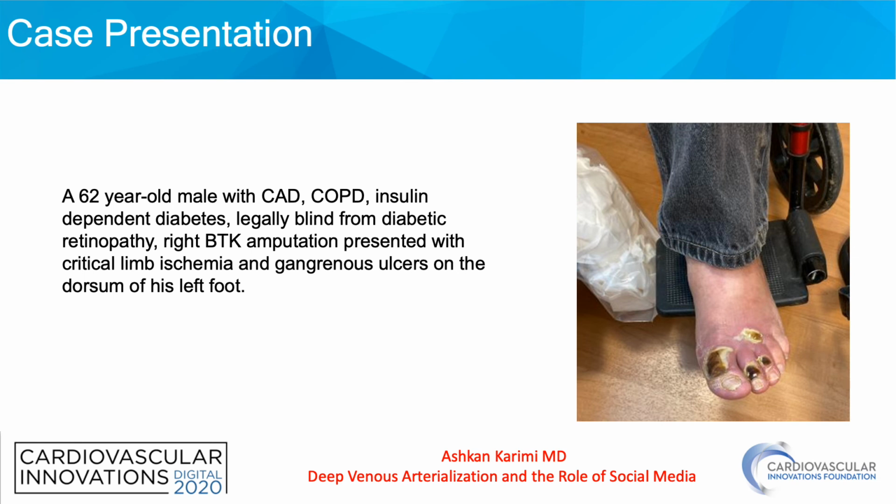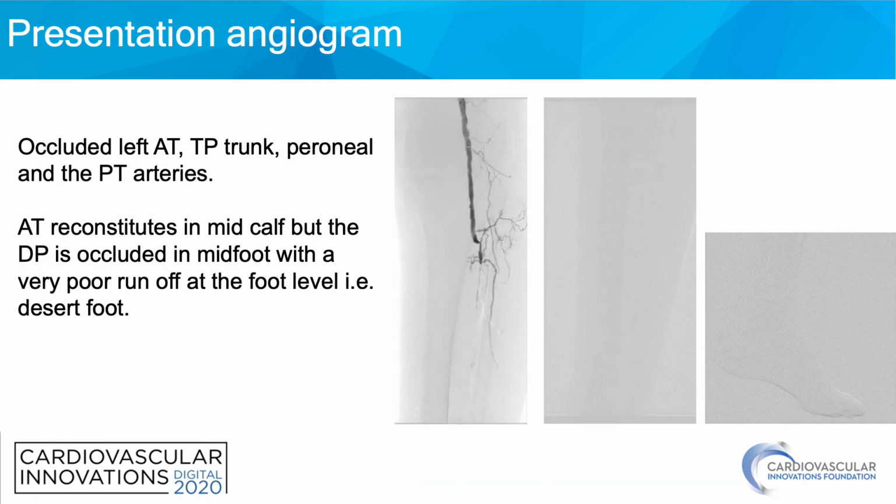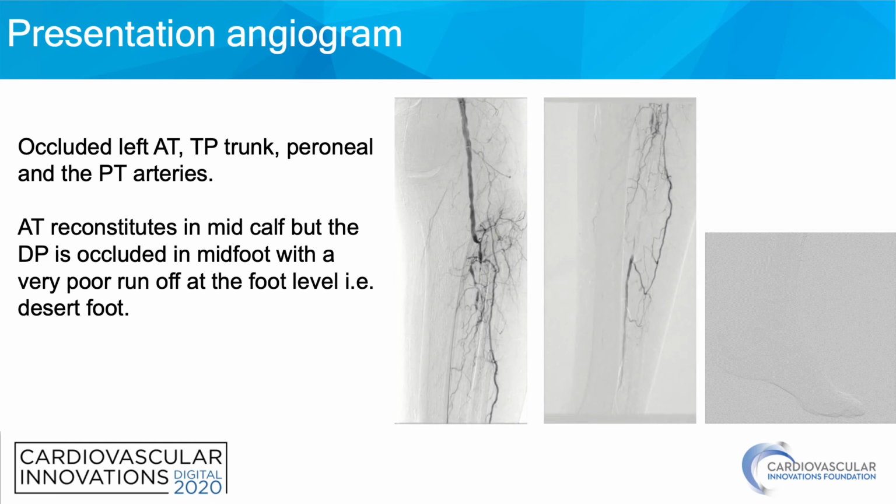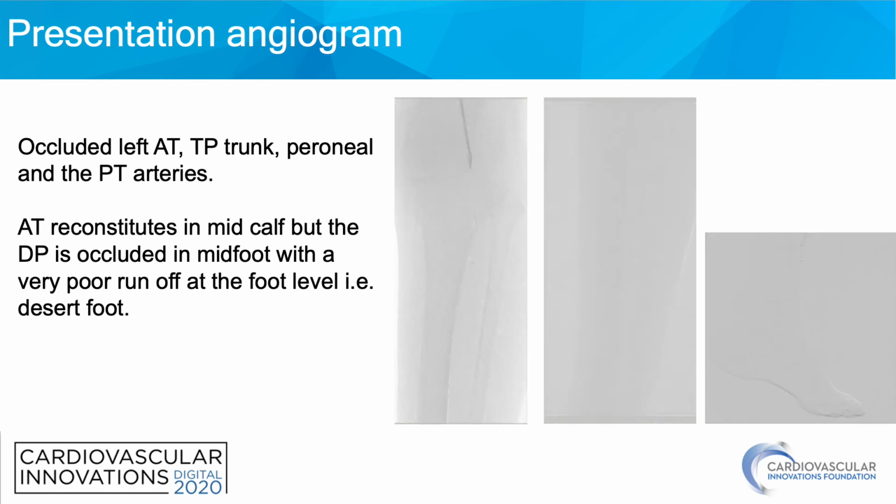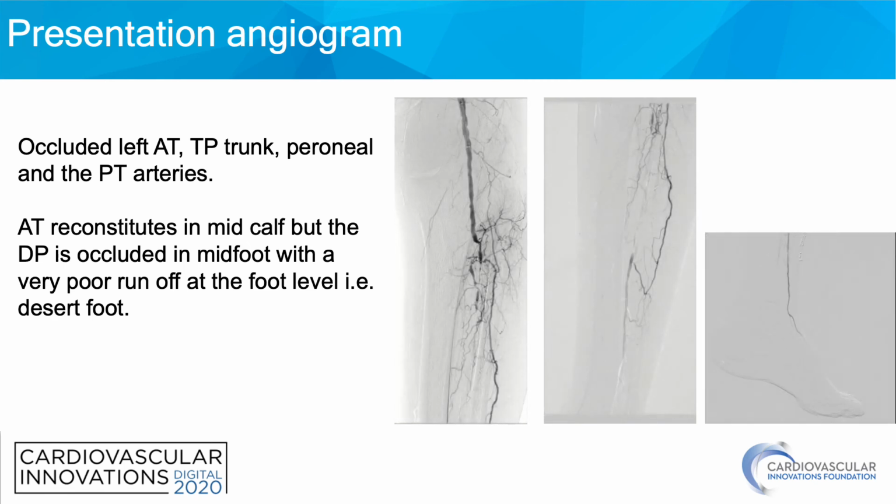Our patient is a 62-year-old male with history of coronary artery disease, COPD, and diabetes. He's already legally blind from diabetic retinopathy, has already had a right below the knee amputation, and presented with critical limb ischemia and gangrenous ulcers on the dorsum of his left foot. On presentation angiogram, he had an occluded left AT, TP trunk, peroneal, and PT arteries. AT reconstitutes in mid-calf, but the DP is occluded in mid-foot with very poor runoff at the foot level and essentially desert foot.